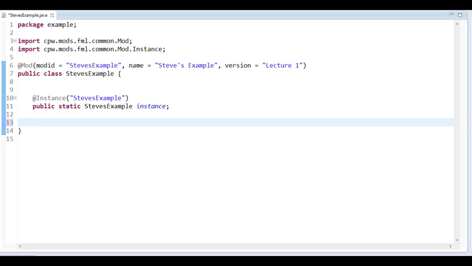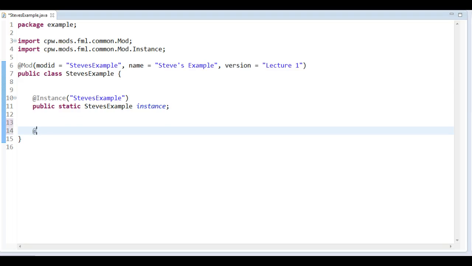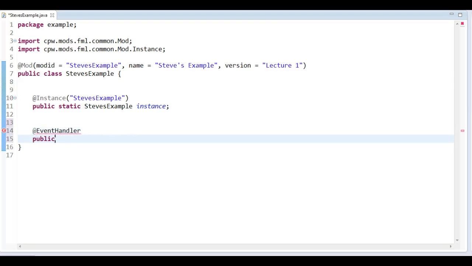It's going to be mostly the same, but what we want to do is we want to do @EventHandler, like that, and then we want to create a method here, public void, and we can name it whatever. We can name it, I don't know, horse armor. We can name it that. That's totally fine. It doesn't make too much sense, though, but we can do it.